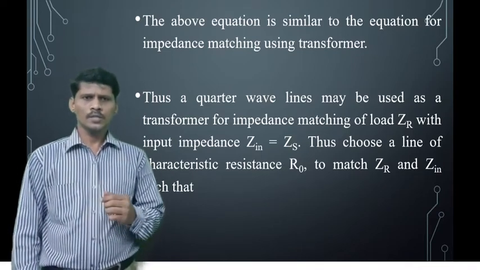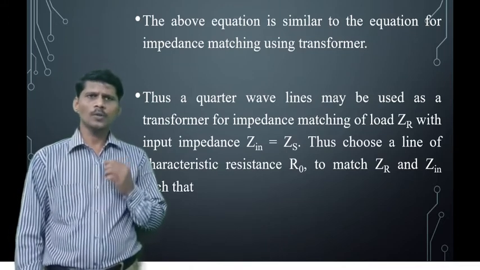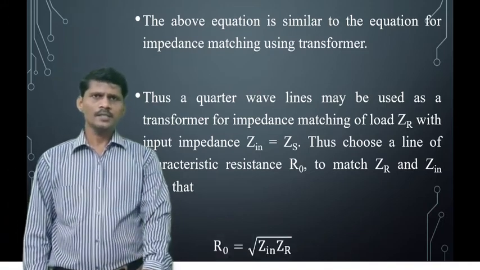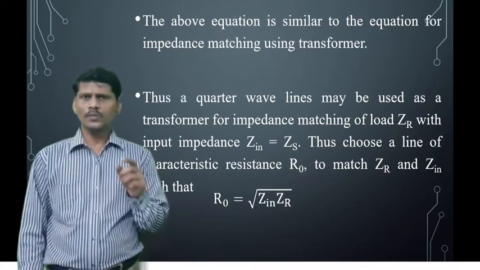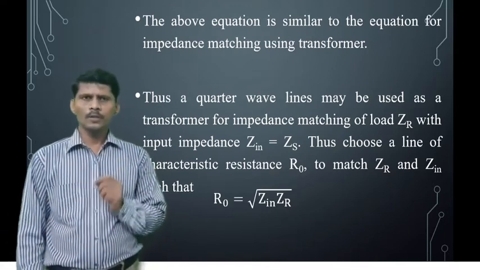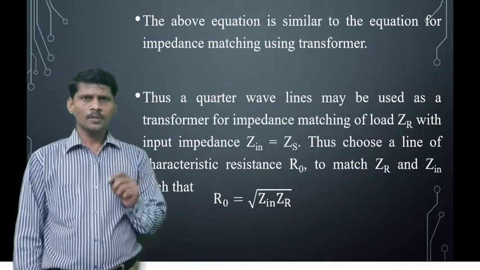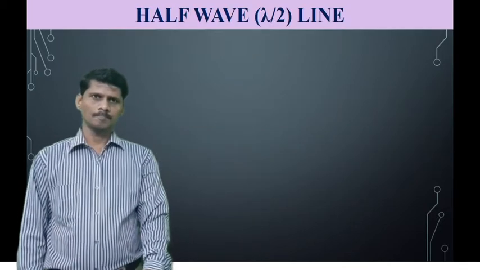Thus choose a transmission line characteristic resistance R0 to match the load impedance and input impedance. That is, the characteristic resistance R0 is equal to the square root of input impedance into load impedance Zr.